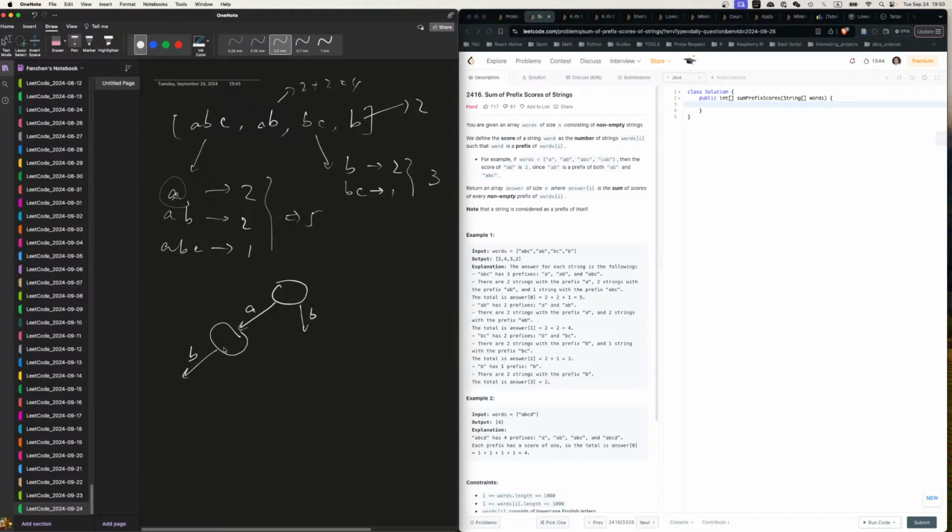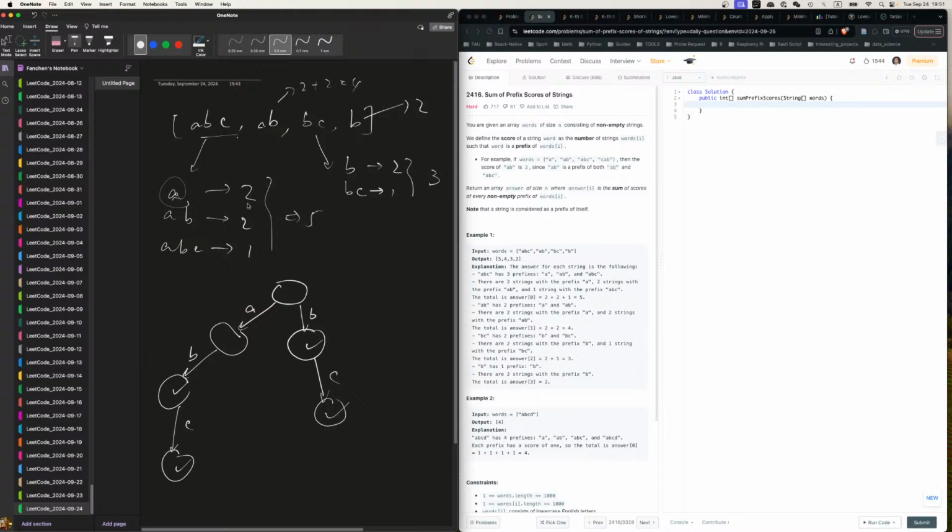That's it. Go A to B, and then from B to C, right? And then we have, AB is a word, ABC is a word. For B, we have something, and then we have C, right? So that's a trie.